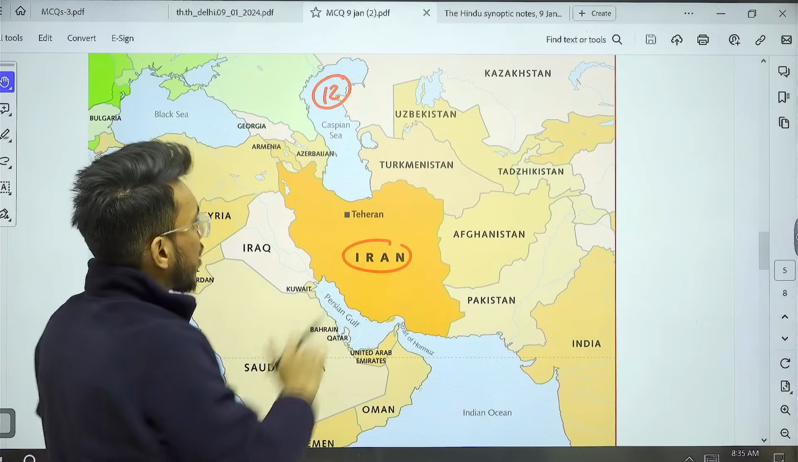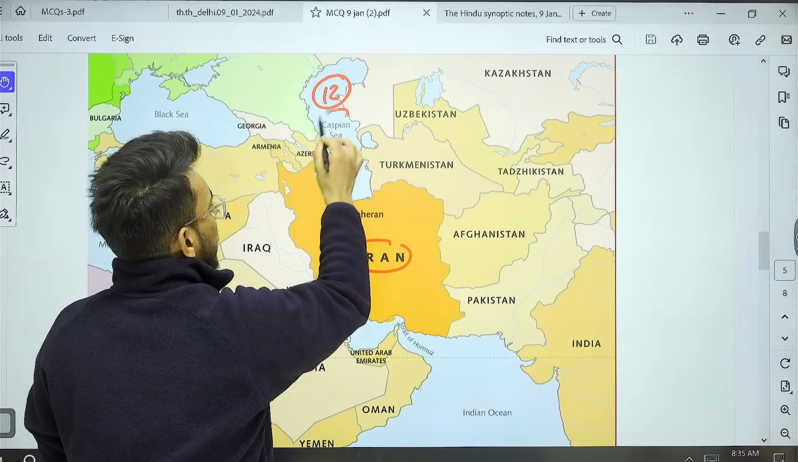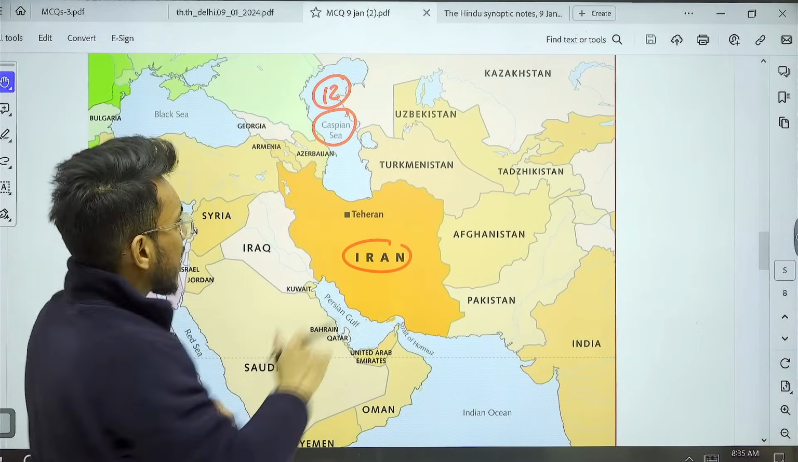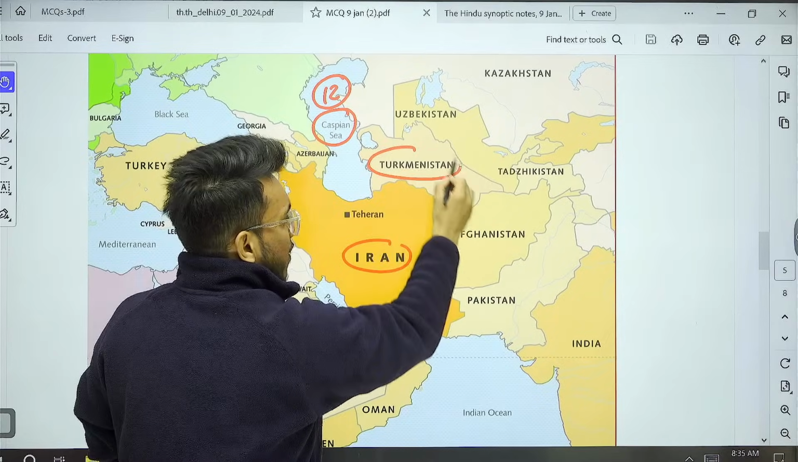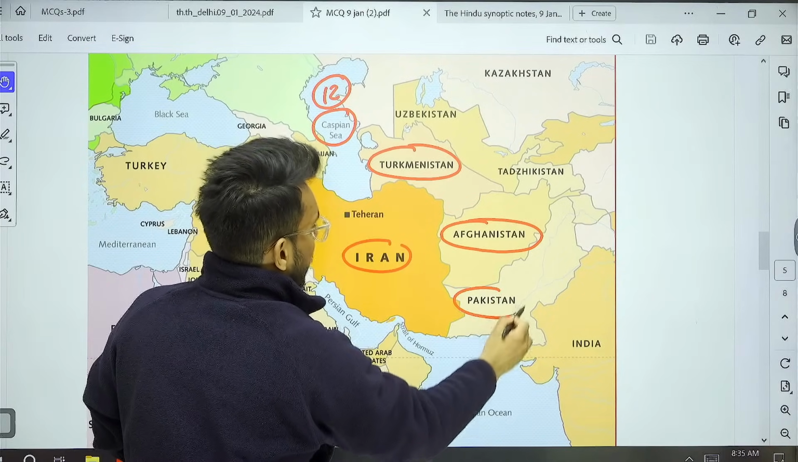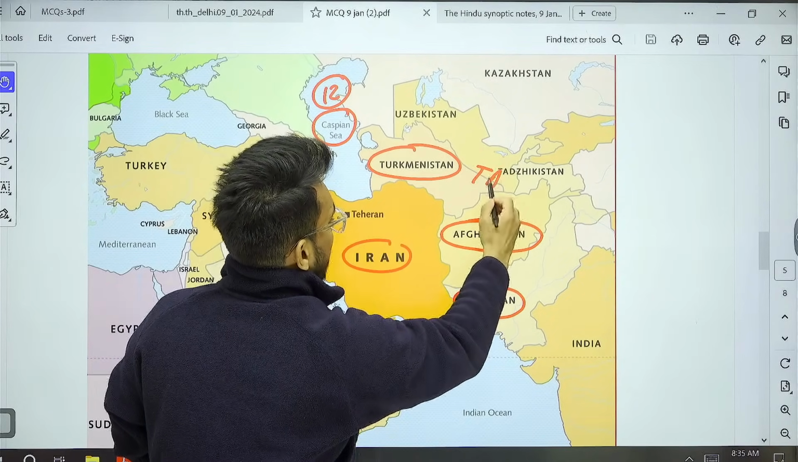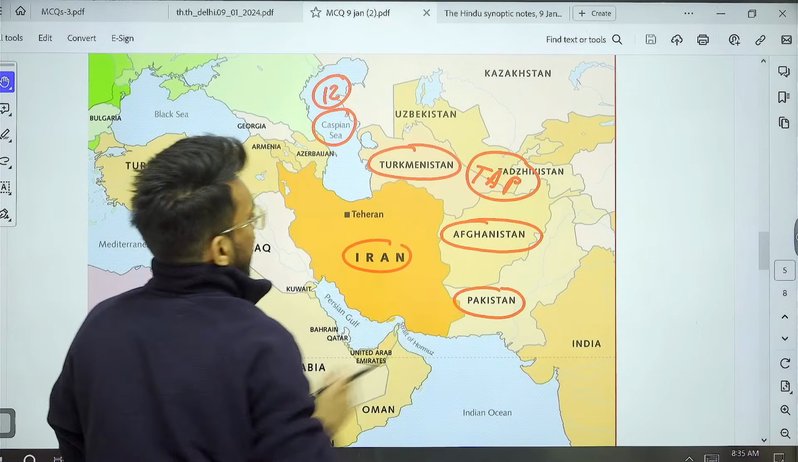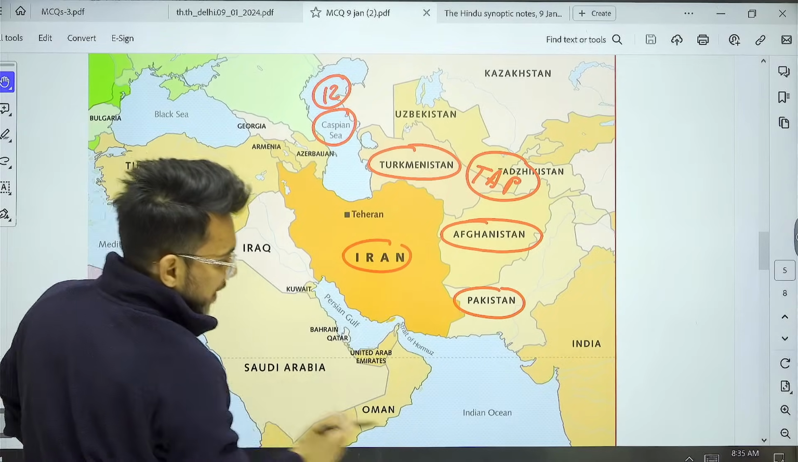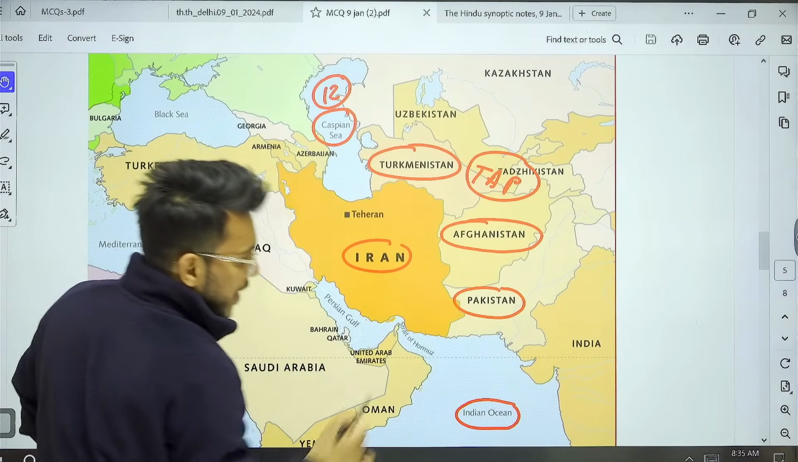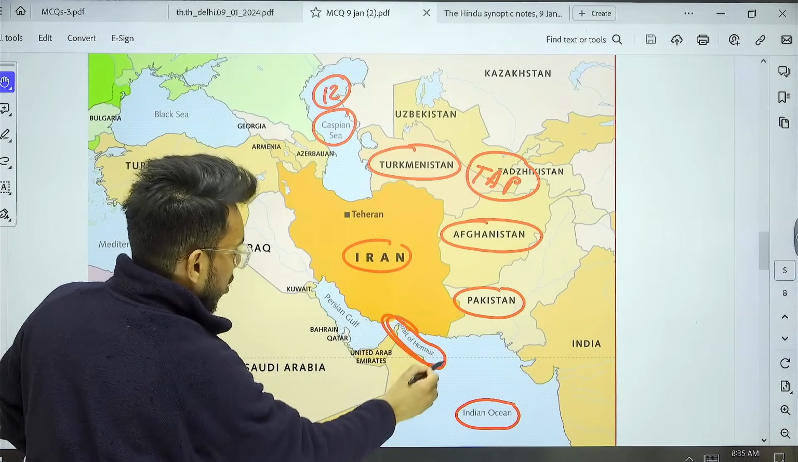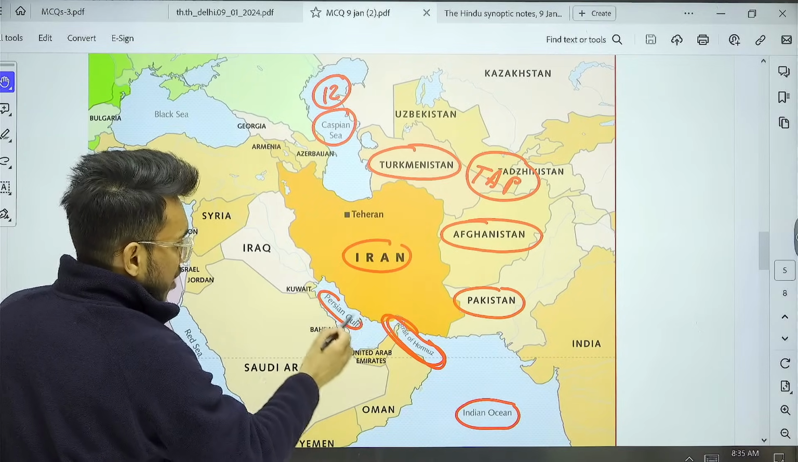At 12 o'clock, we see that Iran is bordering the Caspian Sea, which is a very important thing to know. Then first we have Turkmenistan, then here Afghanistan, then here Pakistan. You can remember it by the acronym TAP. Then in the deep south we have the Indian Ocean. Then here we have the Strait of Hormuz, and here we have the Persian Gulf.